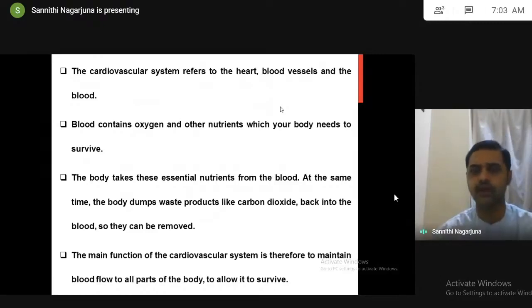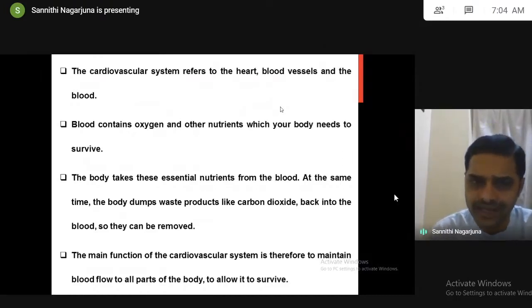Always remember, the heart will pump the blood to various parts of the body. The blood vessels will supply blood to various parts of the body. Why do we require supply of blood? The blood is a carrier for oxygen and nutrients through which all organs get oxygen and nutrients, which is essential for the survival of all parts of the body. The body takes these essential nutrients from the blood, and at the same time, the body dumps waste products like carbon dioxide back into the blood, so they can be removed.